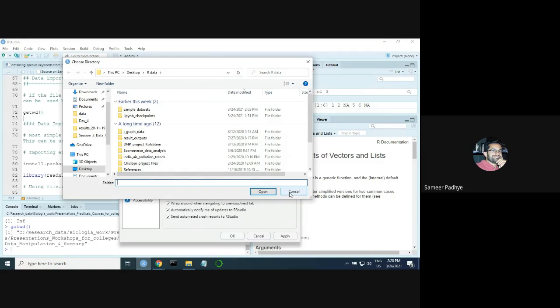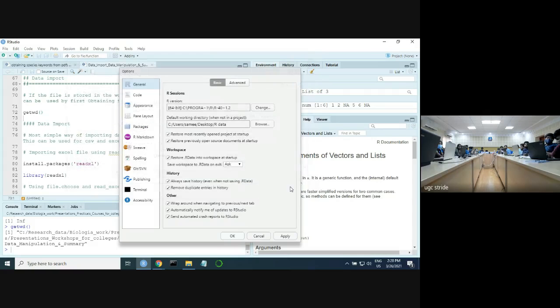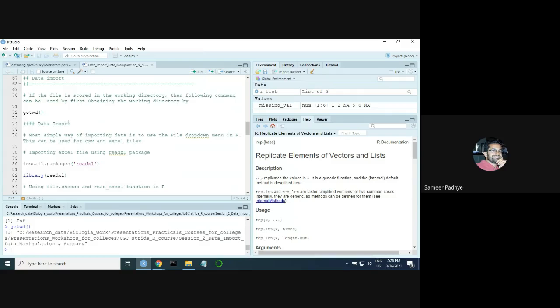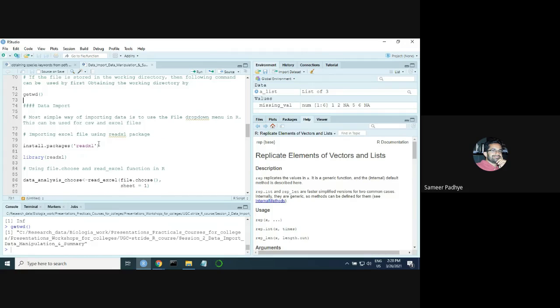That can be any folder, as per your choice. Once you are satisfied with this selection, you first press Apply. Do not press OK first. First press Apply, then press OK. For changes to come into effect, you have to restart the session. Whenever you start the new session, your working directory will be changed.